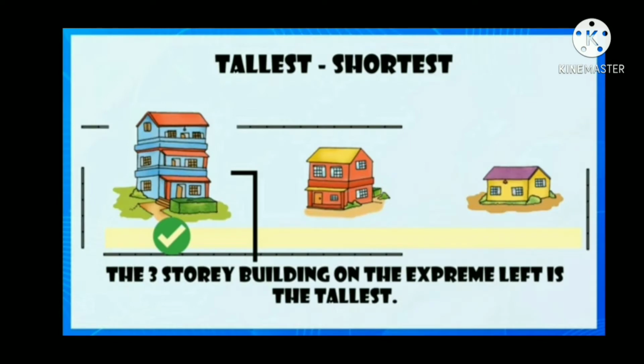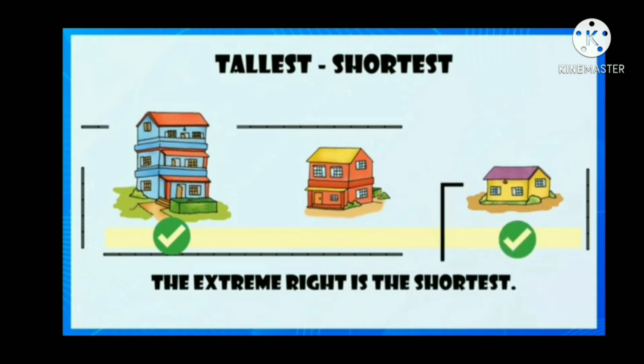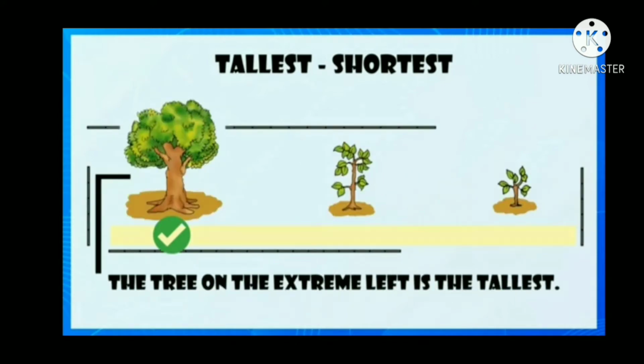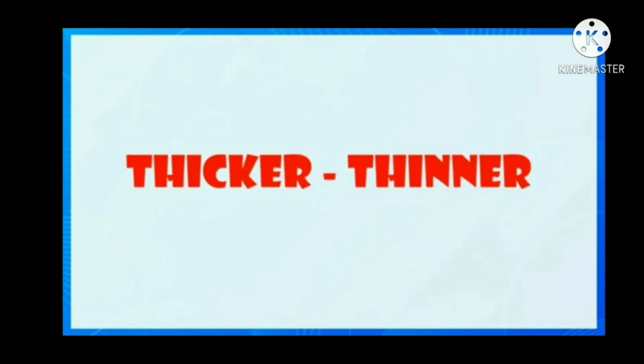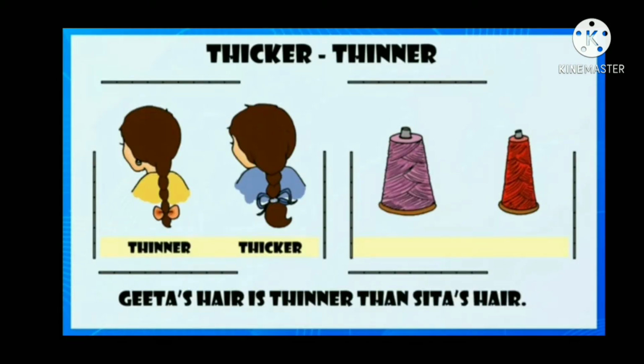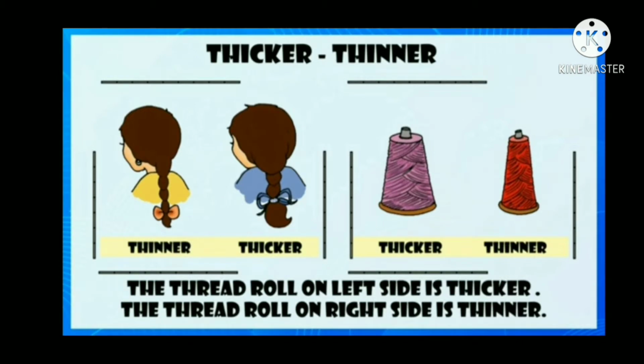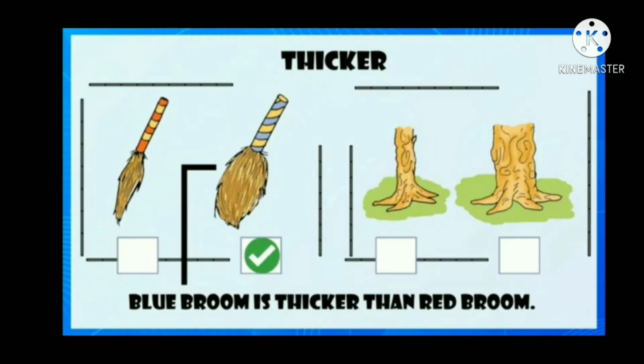The three-story building on the extreme left is the tallest and the extreme right is the shortest. The tree on the extreme left is the tallest and the extreme right is the shortest. Now we'll go for thicker and thinner. Geeta's hair is thinner than Sita's hair. The thread roll on the left side is thicker. The thread roll on the right side is thinner.